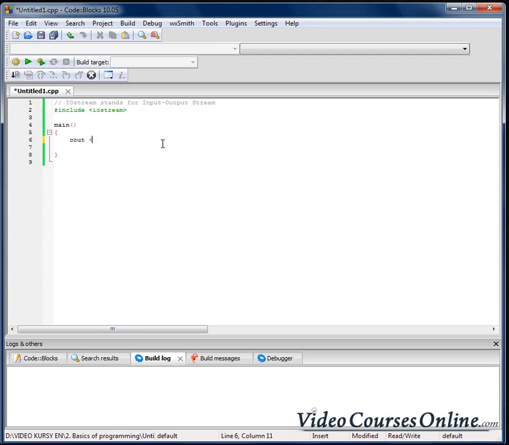So I write an instruction in the body of our function: cout, less than signs, quote, this is test, and the semicolon. And that instruction is an order for our PC, and of course it must be followed. Let's figure out what that instruction is doing. As we can see here, we have something like cout. Cout stands for console output.